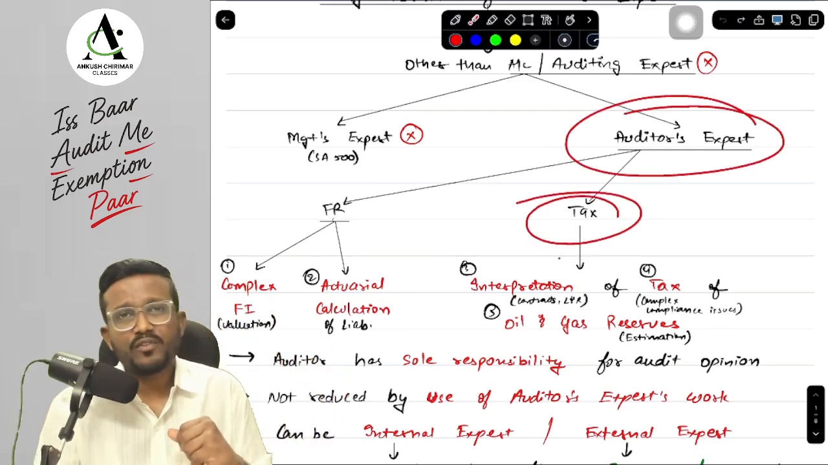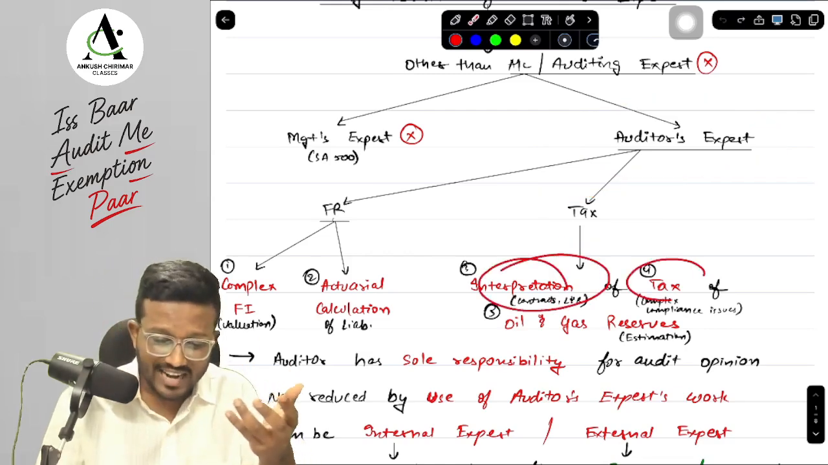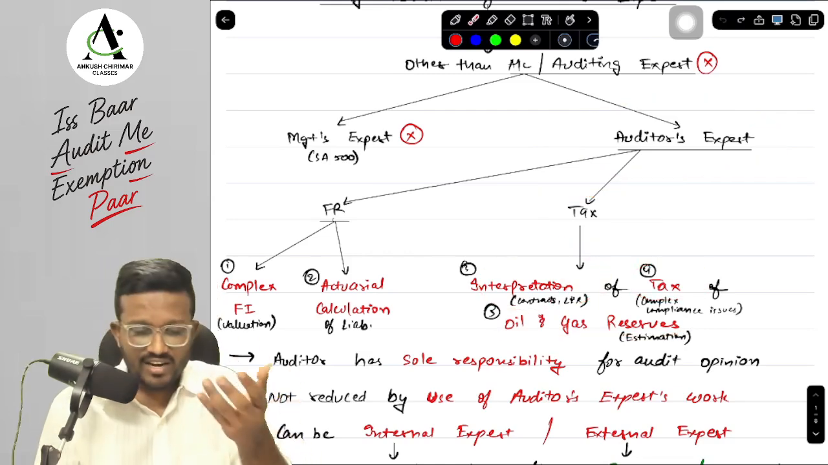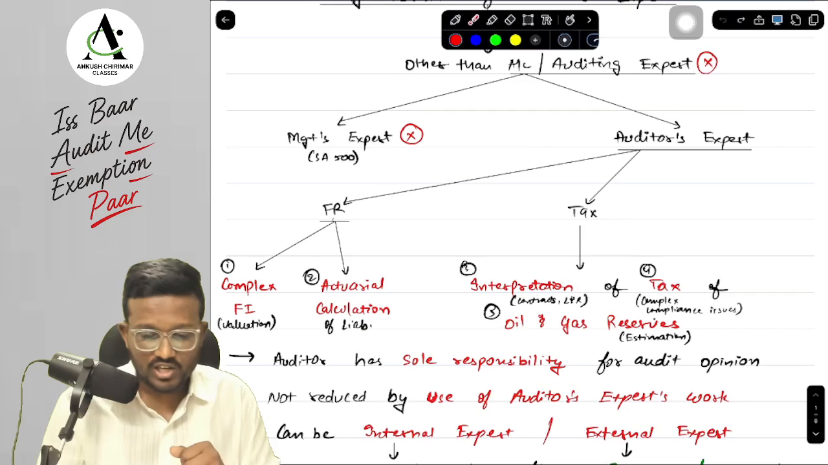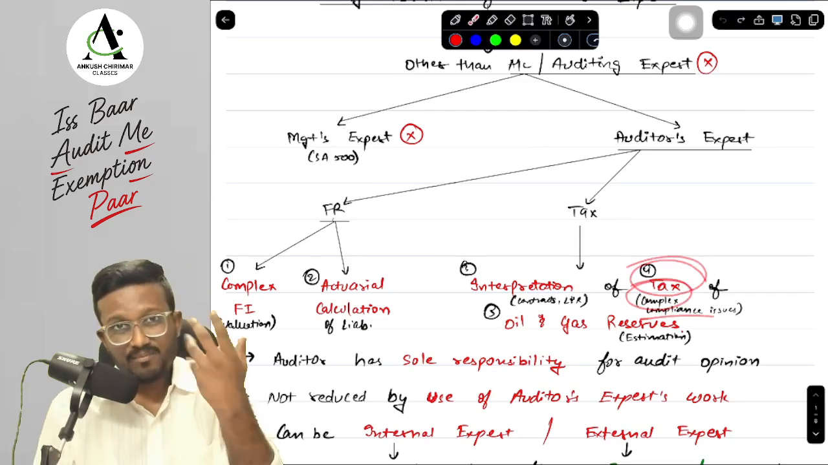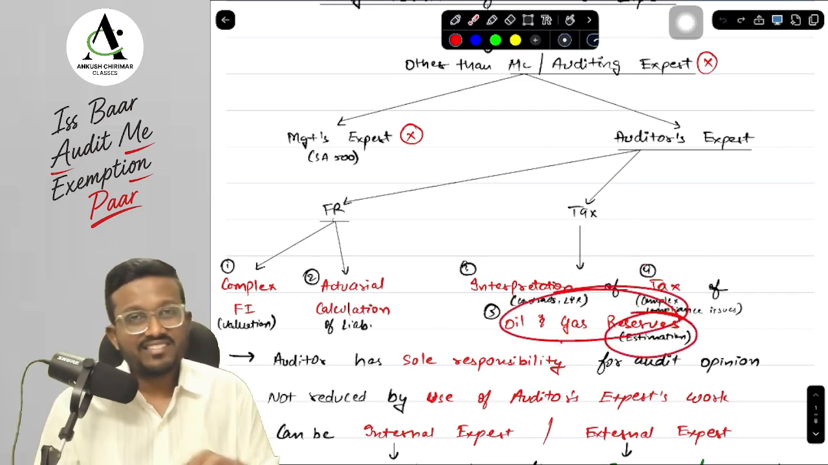Next, in terms of tax, we will do interpretation of tax for oil and gas reserves. So we can have an expert in the interpretation of contracts and laws and regulations, who is an expert in solving complex tax compliance issues, who is an expert in estimating the oil and gas reserve.